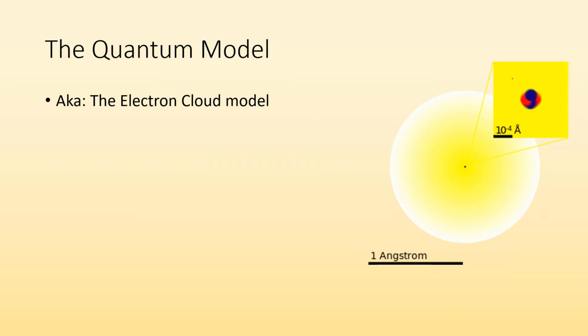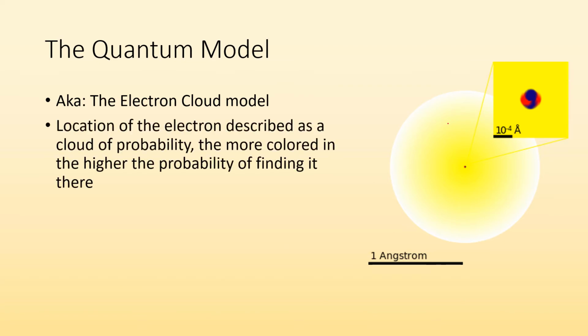So you can see in the center there's the nucleus, right? So when we're trying to describe what it looks like, well, the electrons aren't orbiting like planets anymore. They're kind of this cloud of uncertainty. So we can color it in and go, all right, where it's more colored, that's where you're more likely to find an electron, but you're not going to be able to pin it down and go, there it is.